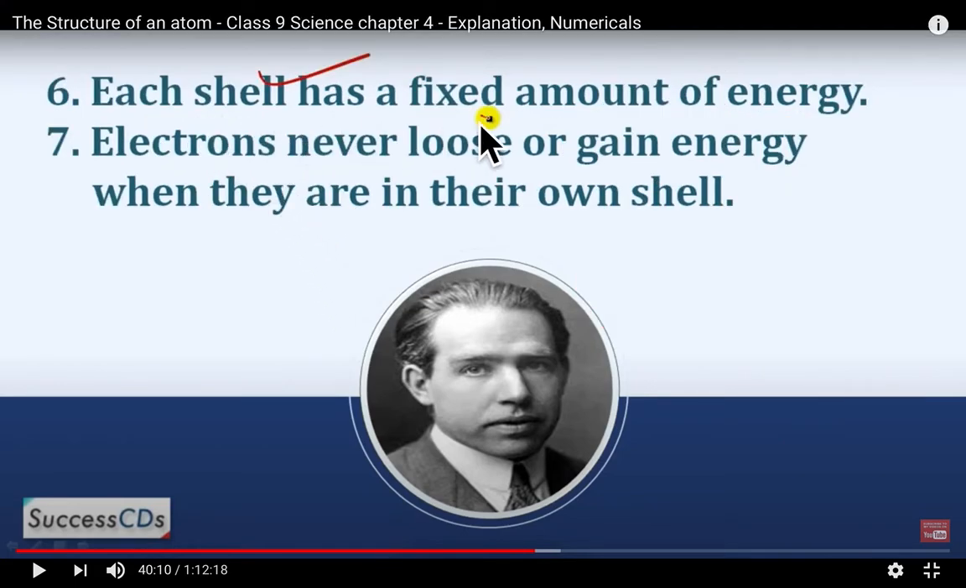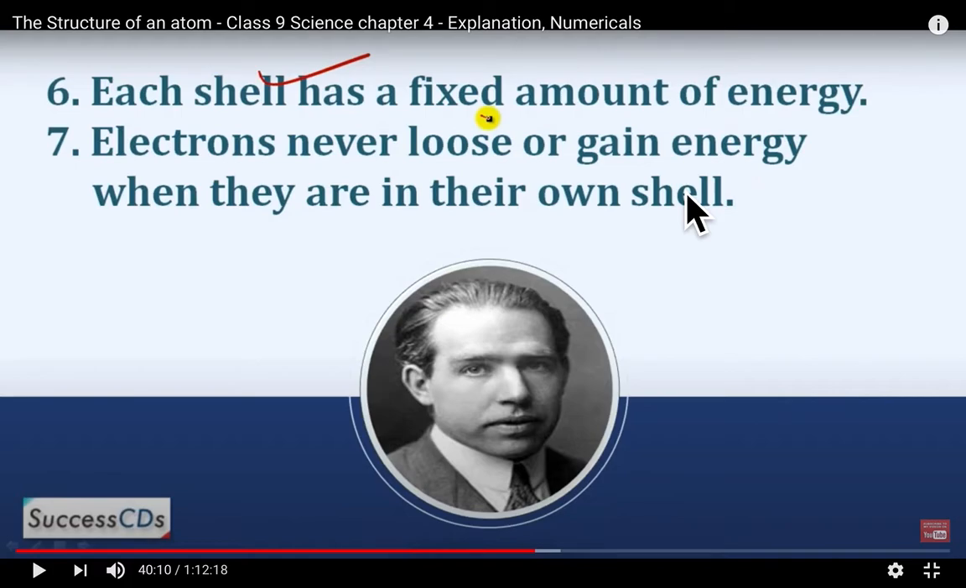Each shell has a fixed amount of energy. Electrons never lose or gain energy when they are in their own shell, which means they do not shift their shell. Means if a few electrons are in the K shell and a few electrons are in the L shell, they cannot exchange their shells.